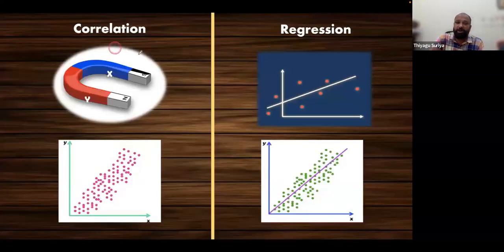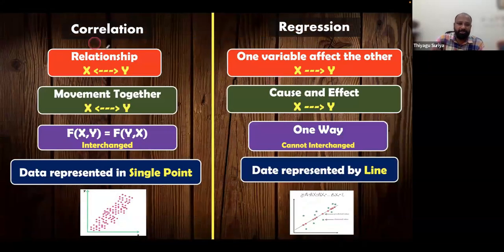And the difference between correlation and regression, that also I'm just showing this. You might get this. You can take a screenshot. In correlation, we have this property. What is the property? X tends to y, y tends to x. There will be interchange possible. You can see this, f of xy equals f of yx. Even if you change the positions, do the correlation. If you take x as an independent variable and y as a dependent variable, or take y as an independent variable and x as the dependent variable, the answer might be the same.